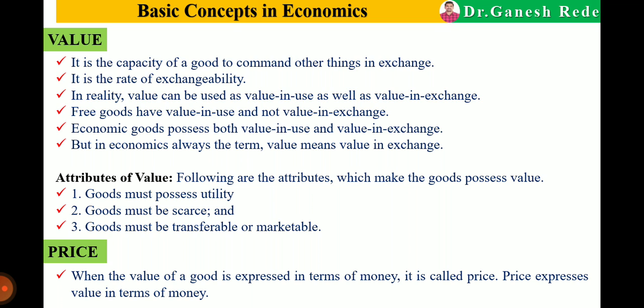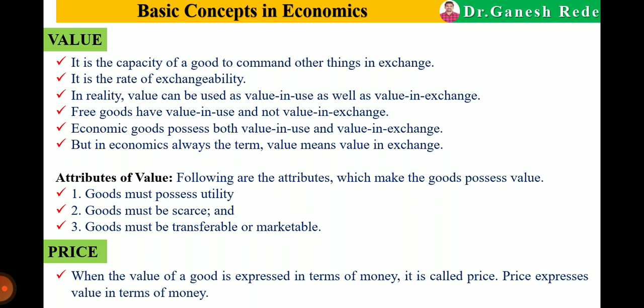Second, the good must be scarce. Good must be scarce means that the good must be available in limited quantity. In the case of free goods, they are available in unlimited quantity. Will you give value to free goods? No, we will not give value to free goods because they are available in abundant quantity. So the second attribute is that the good must be scarce.